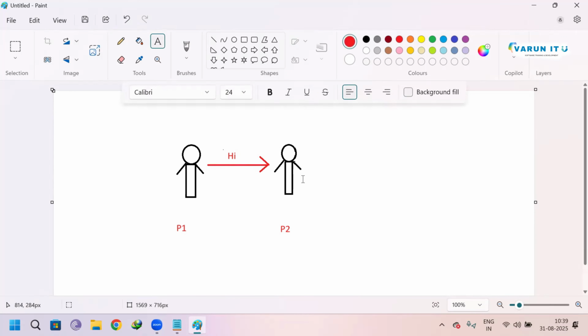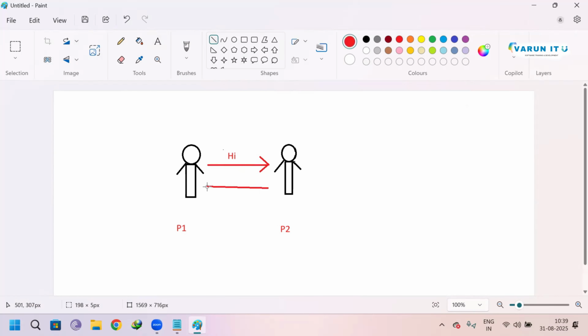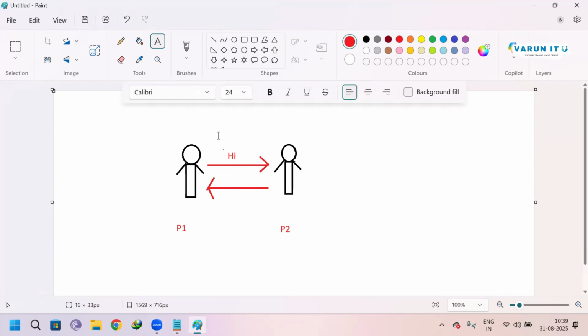When will P2 respond? Whatever P1 says, P2 should understand that language, then only he can respond. Now he has responded, saying hello. Now P1 has communicated with P2 saying hi, and P2 has responded with hello.